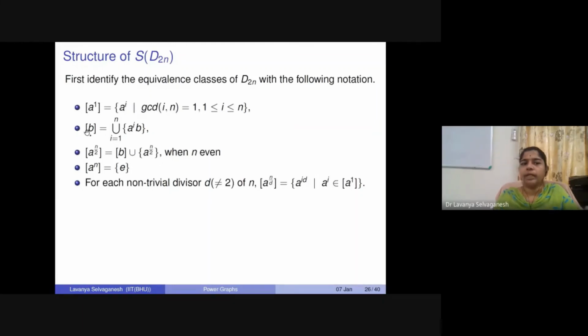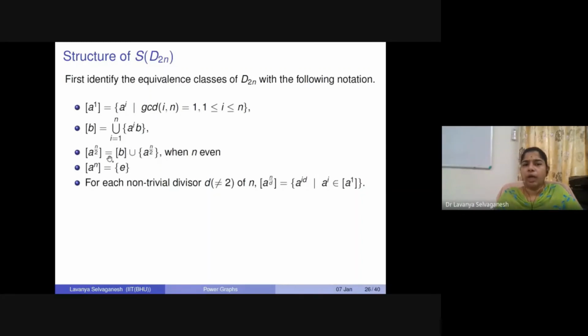Okay, if you look at all the co-prime elements i of n, then you look at the powers of a for those. Similarly, the equivalence class B is just the union of elements of the form a^i b: that is, ab, a^2 b, and so on. And a^(n/2) is one special class when n is even, which we will talk about. If n is odd, we will not have this class, so we'll only talk about the equivalence class B here.